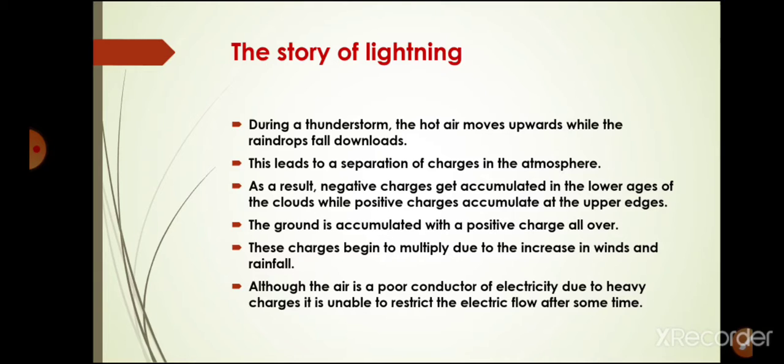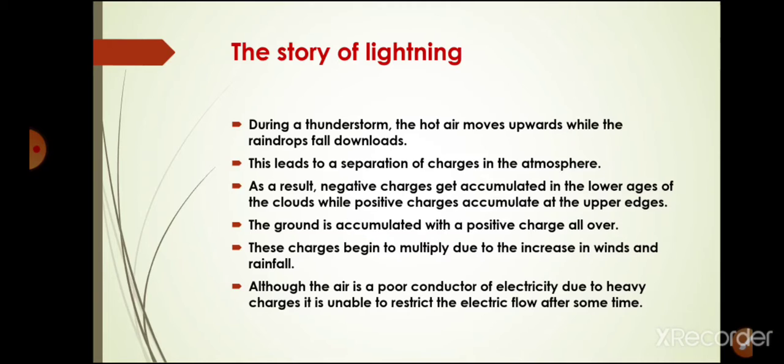First of all, students, you all know about the development of a thunderstorm. Whenever a thunderstorm forms, the air currents move upward. The hot air, because it is light in weight, moves upwards, and the water droplets move downwards. Due to this vigorous movement, the charges in the cloud get separated. The positive charge accumulates near the upper edge of the cloud, and the negative charges accumulate at the lower edges of the cloud.